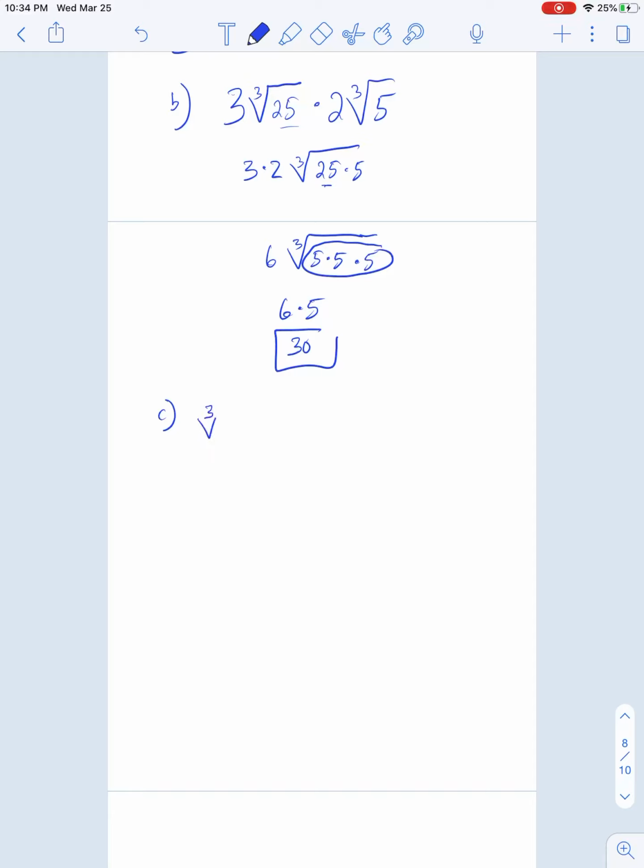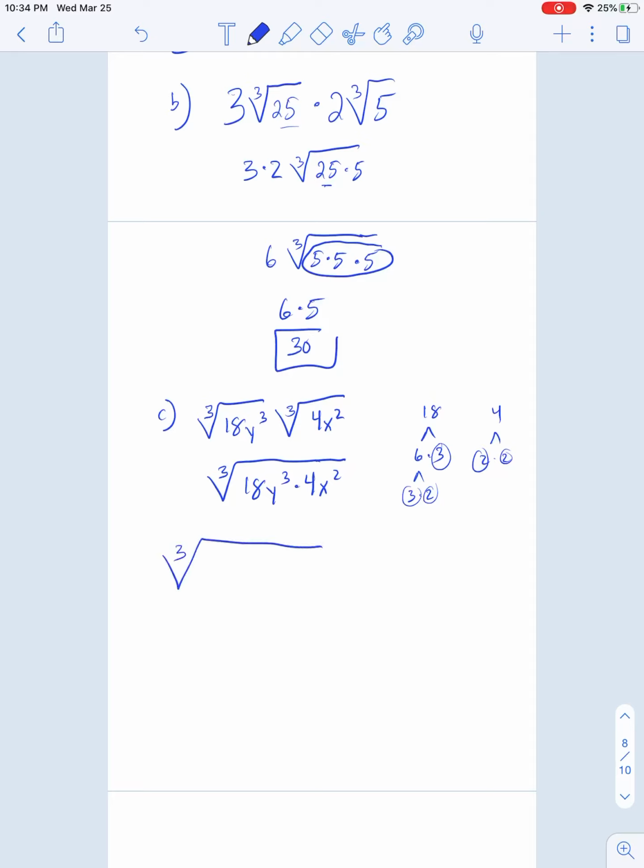How about example C? The third root of 18y to the third times the third root of 4x squared. Same thing, we could just show it as one radical. That's the third root of 18y to the third times 4x squared. And we just break it up. 18 is how about 6 and a 3? And how about 3 and a 2? Then your 4 is 2 and a 2, right?